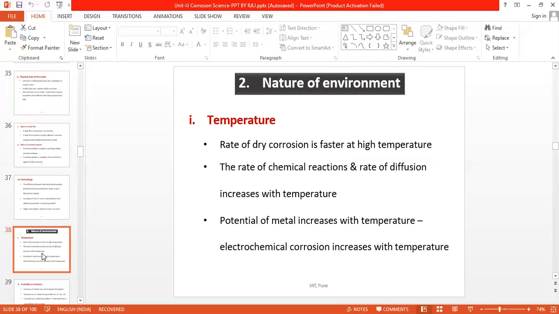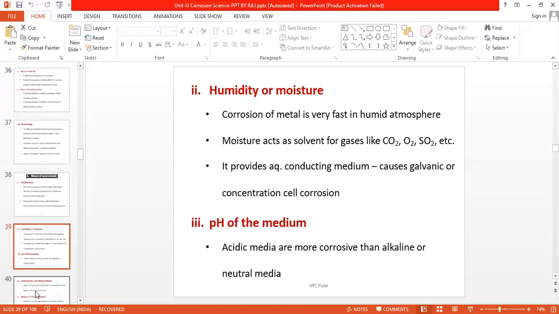But as the temperature increases, the rate of oxidation decreases. But for other types of corrosion, the rate of corrosion increases with increase in temperature. For electrochemical corrosion also, the rate increases with the increase in temperature.